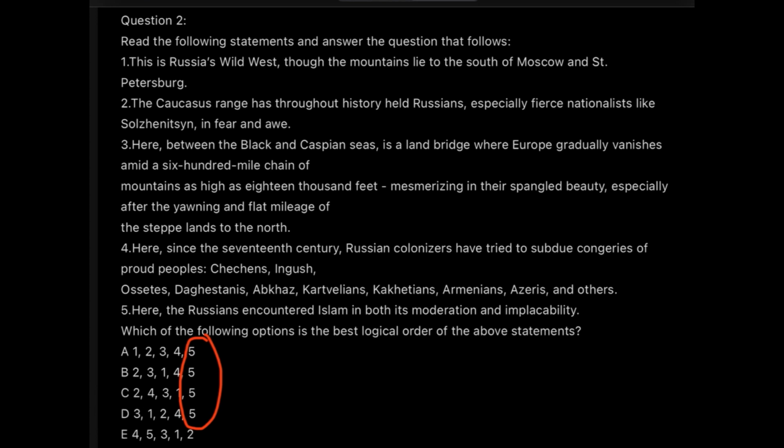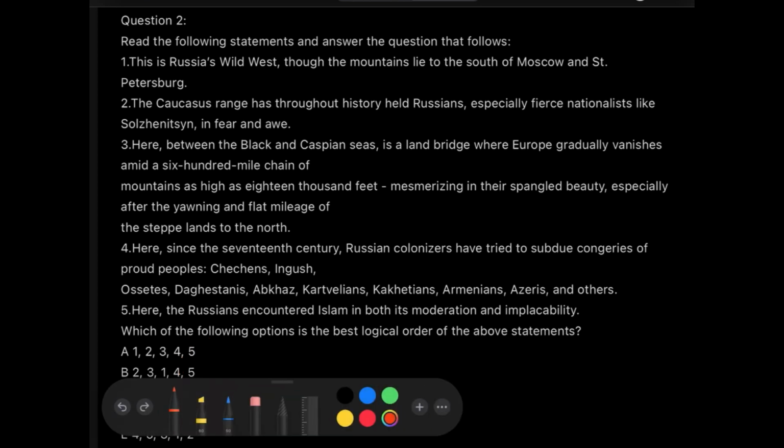For the 5th line: "Here the Russians encountered Islam in both its moderation and implacability." Much of vocabulary, but see, it sounds like it is ending, so it sounds correct to me. So let's read the passage and get some information.